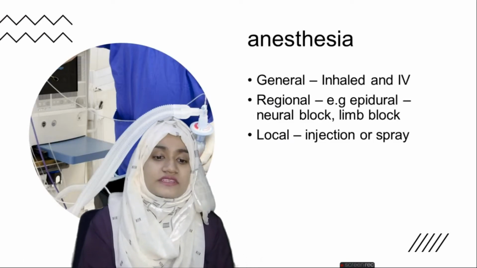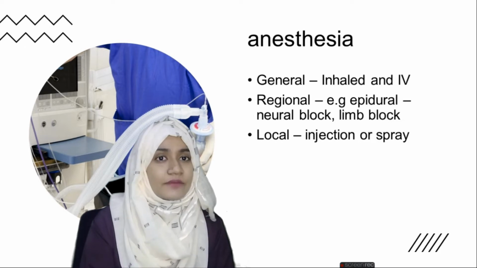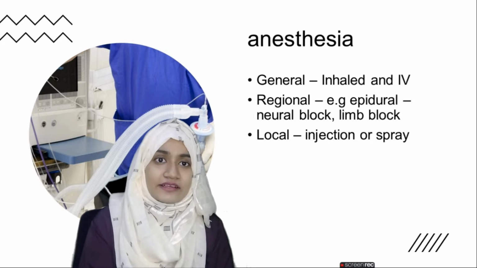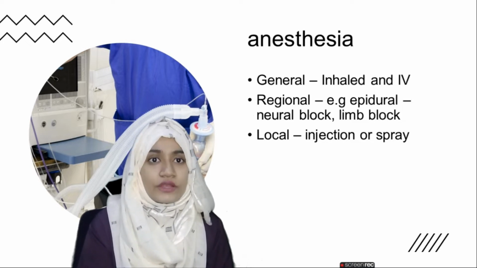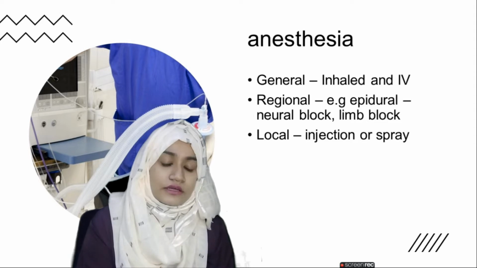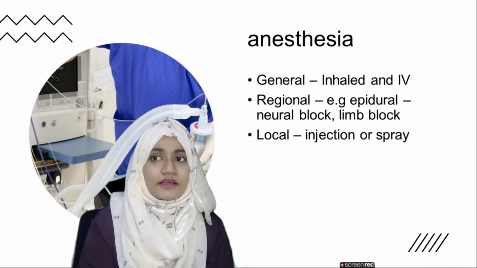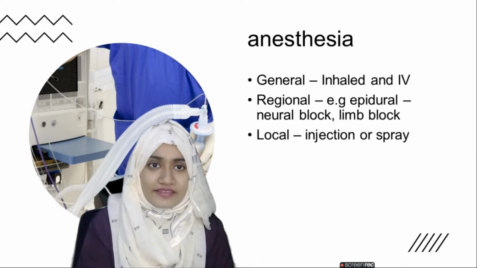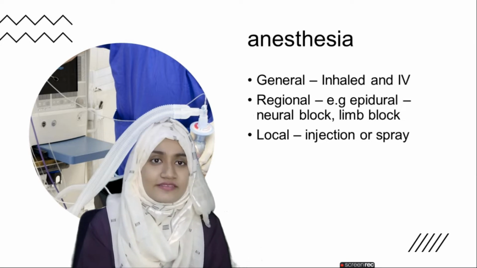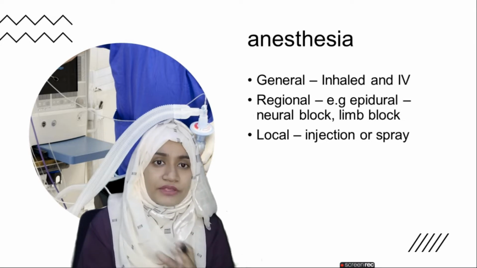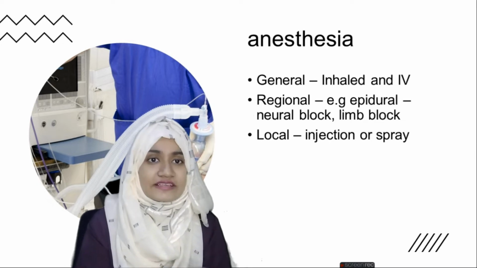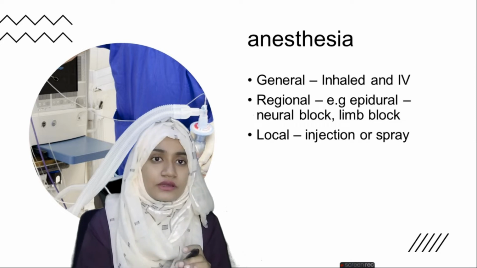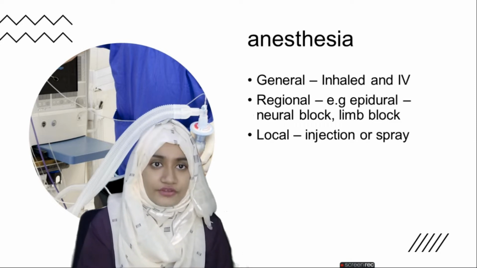So, if we talk about the types of anesthesia, with time the anesthesia has had different types, right? There is a general anesthesia, there is a regional anesthesia, and there is a local anesthesia as well. General anesthesia means that a drug is going to provide the anesthesia to the whole body. That is a general anesthesia, right? The patient or the animal will be in a rest condition, and the whole body of the animal will have no sensation at all, right?